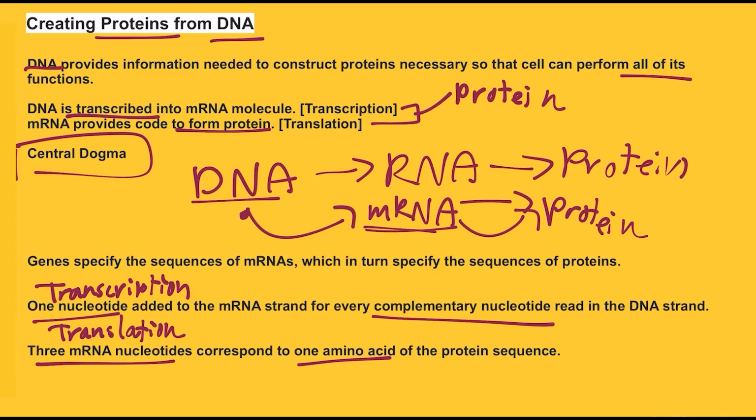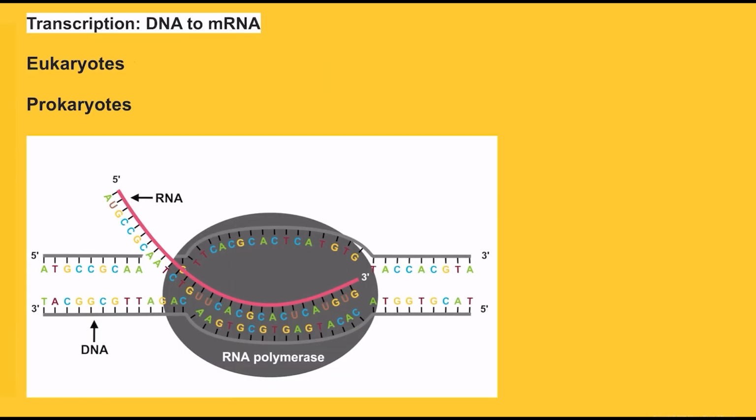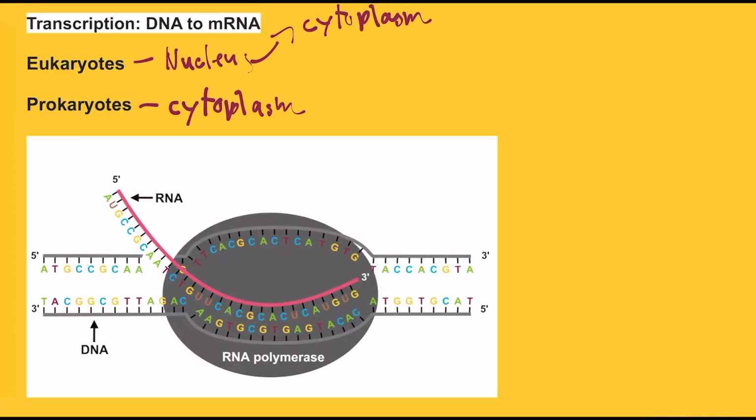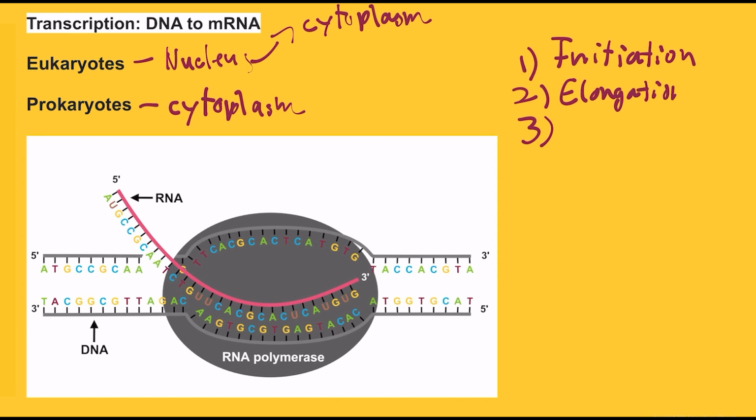So now let's look at the exact process for transcription. Both eukaryotes and prokaryotes perform the same fundamental process of transcription. The difference being that for eukaryotes, transcription occurs in the nucleus, and the mRNA must be transported to the cytoplasm. Whereas in prokaryotes, the transcription just occurs in the cytoplasm. Also, for both prokaryotes and eukaryotes, transcription occurs in 3 main stages. The first stage being initiation, second being elongation, and finally termination.